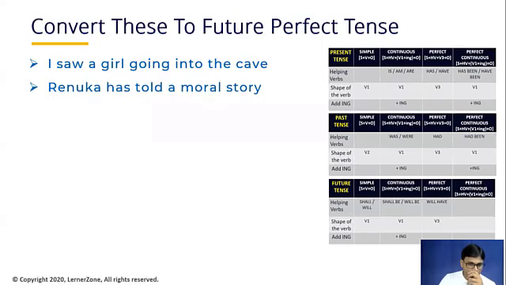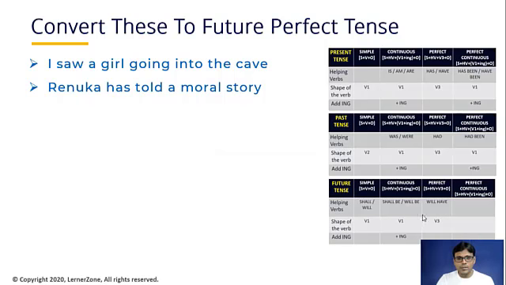Okay, now convert the same sentence into future perfect tense. Renuka has told. Okay. Renuka will have told a moral story. Very good, Ketan. Absolutely correct. So Renuka will have. You just need to replace the helping verb has with will have.